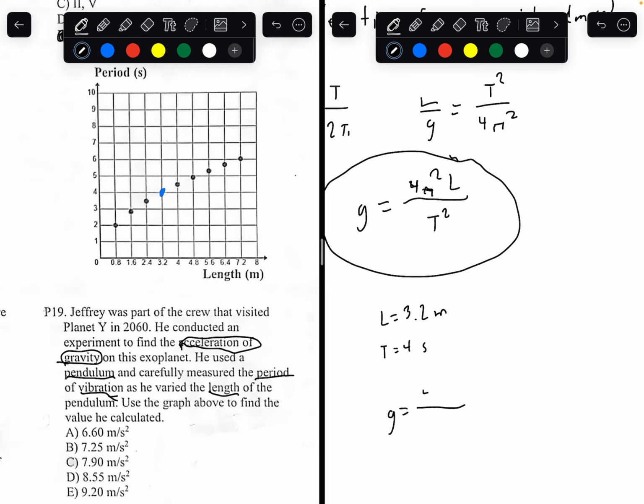G equals 4 pi squared times 3.2 over 4 squared. Solving for this, you're going to get G equals 7.896 meters per second squared. So the answer is 7.896, or 7.9.